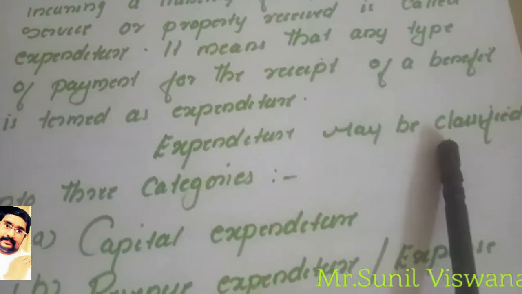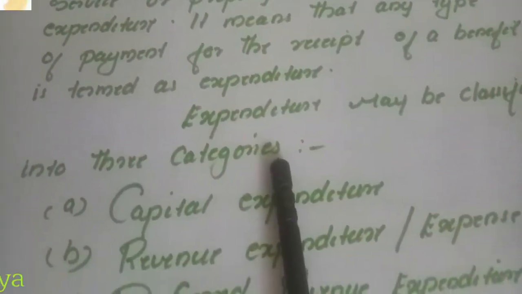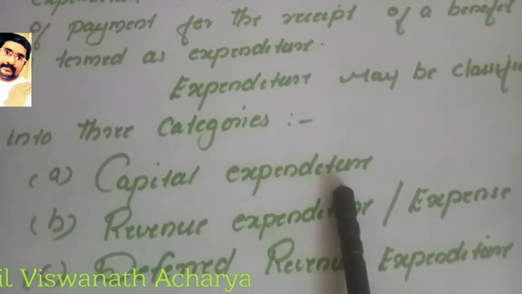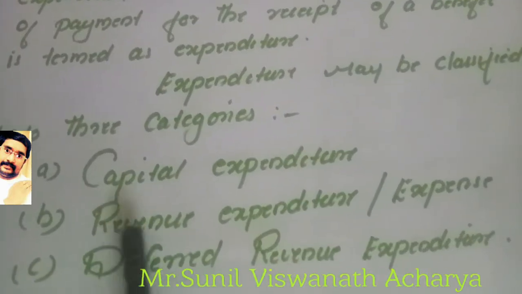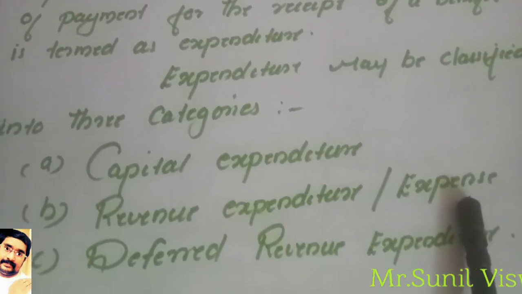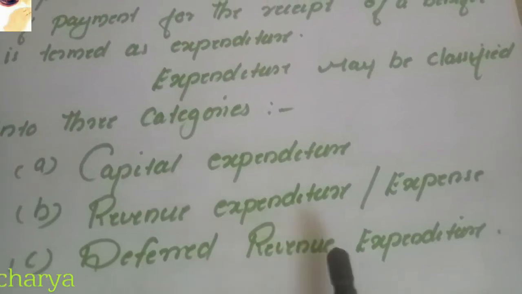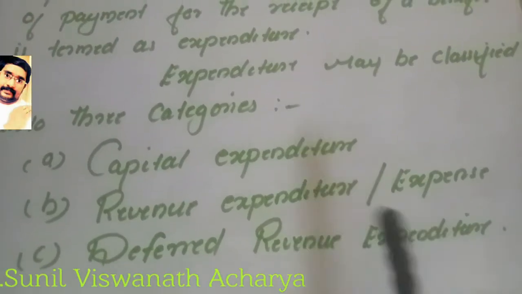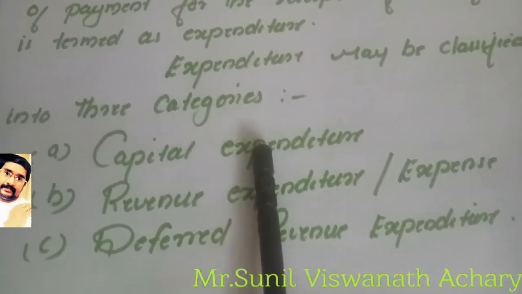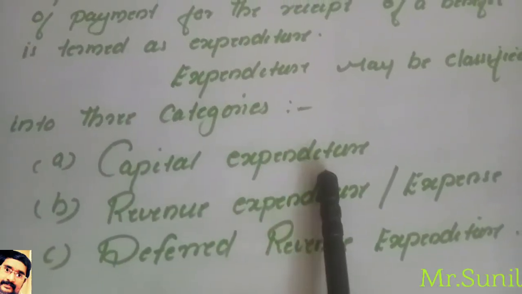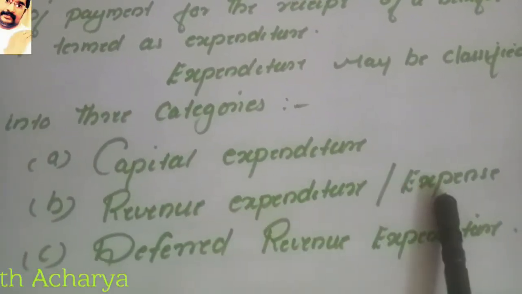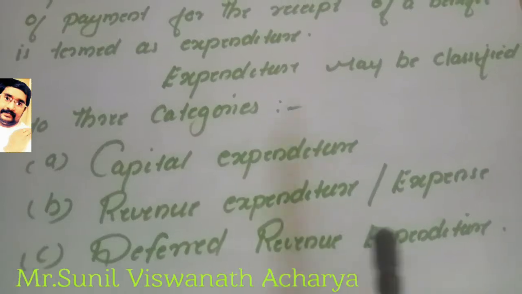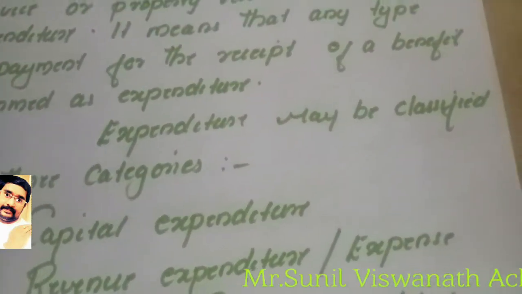We can classify expenditure into three categories: capital expenditure, revenue expenditure or expense, and deferred revenue expenditure. So how many types of expenditure are there? Three: capital expenditure, revenue expenditure or expense, and deferred revenue expenditure. We can study them one by one. First is